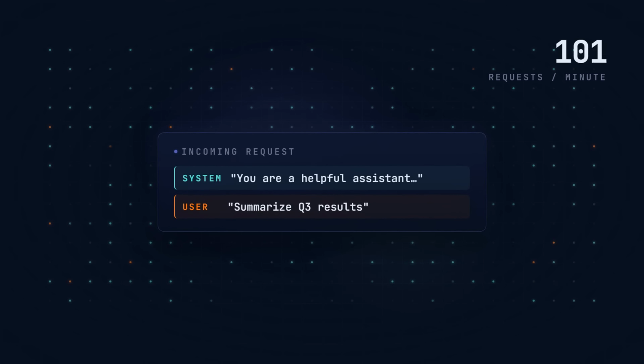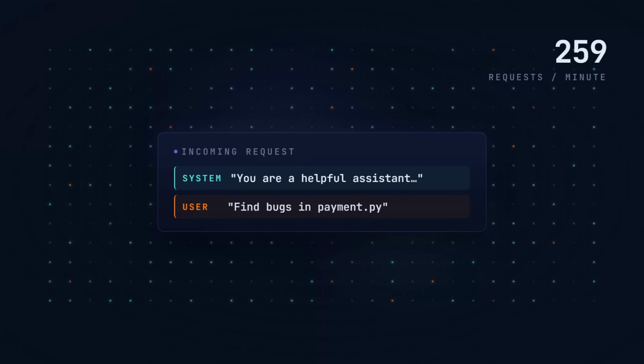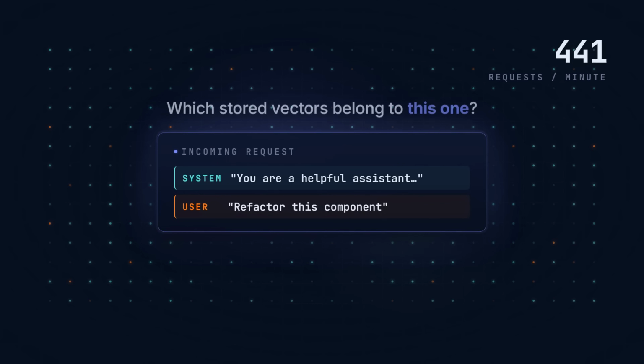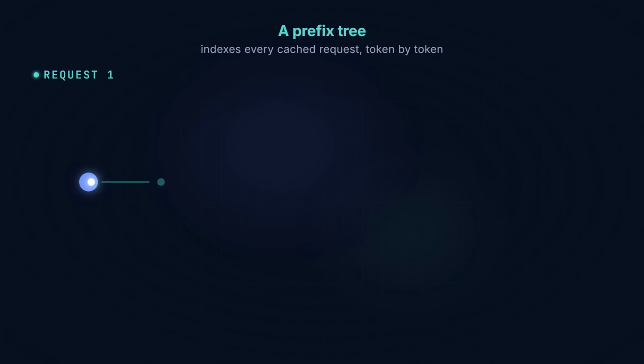Imagine hundreds of requests are pouring in every minute, each one some mix of system prompt and user message. So how does the KV cache get used? The answer is a prefix tree. It's the structure Anthropic, OpenAI, and Gemini all reach for to solve this exact problem. Here's how it builds up.